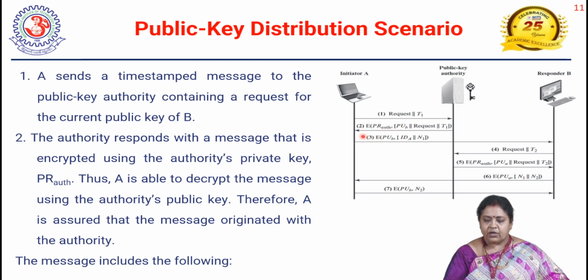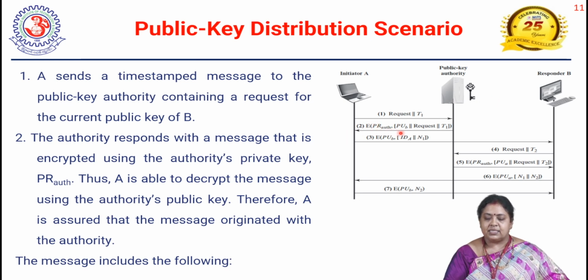By using the private key of the authority, this message can be decrypted by using the public key of the authority, which is known to everyone, known to A also. Why is it encrypted with the private key? In order to give the authentication that this message has been sent by the public key authority only.